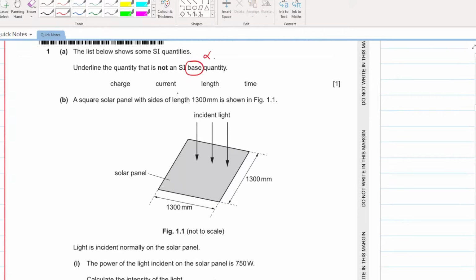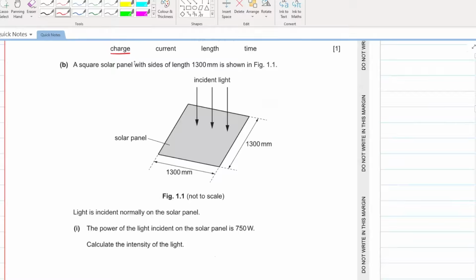If you remember, SI base quantities were seven quantities. Apart from those, which quantity is written here? Charge. So charge is not the SI base quantity. We were supposed to underline it, but I am circling it. This is your not SI base quantity.